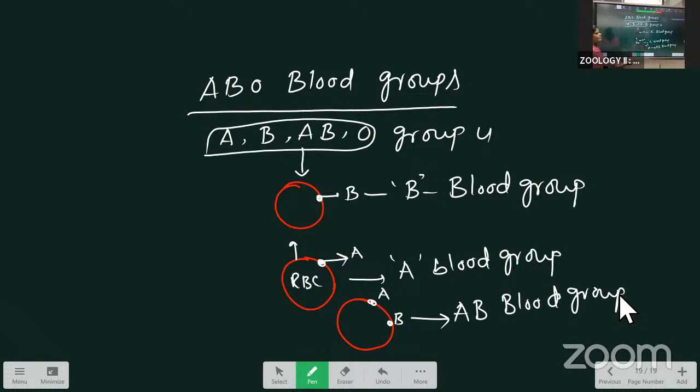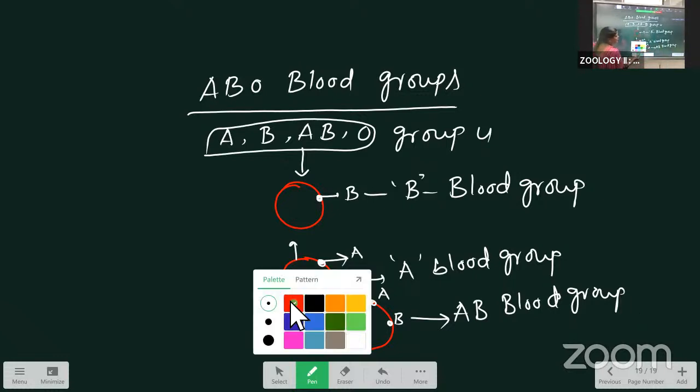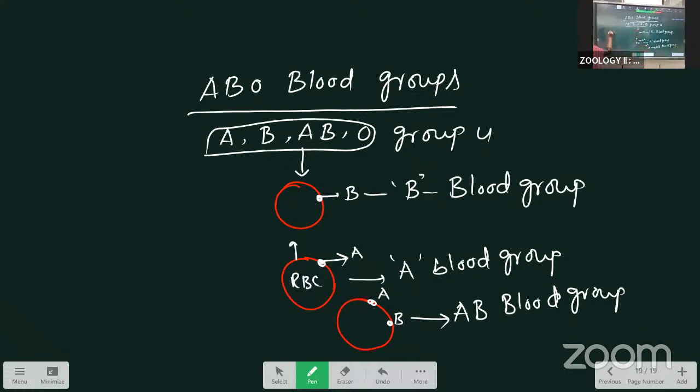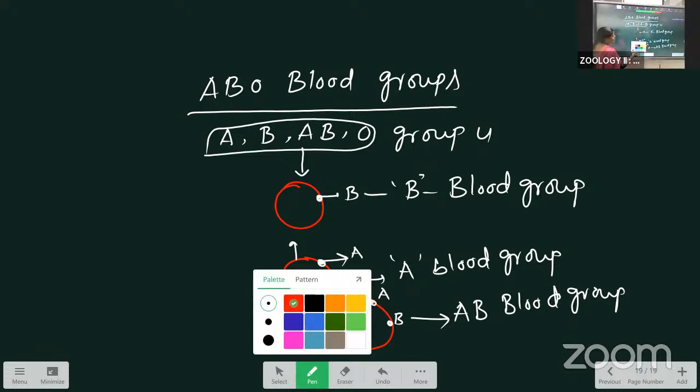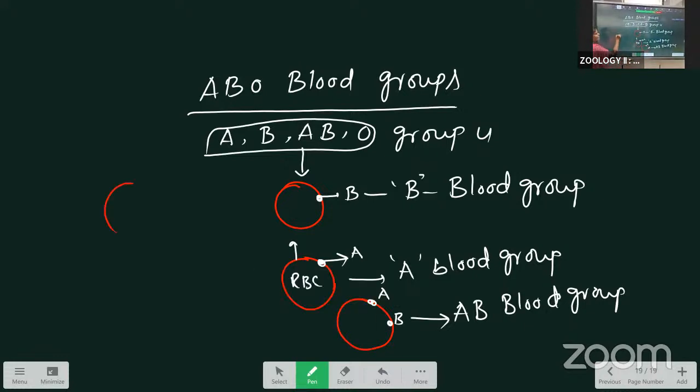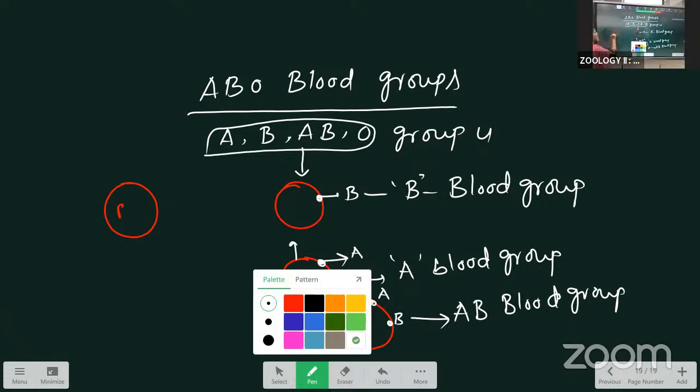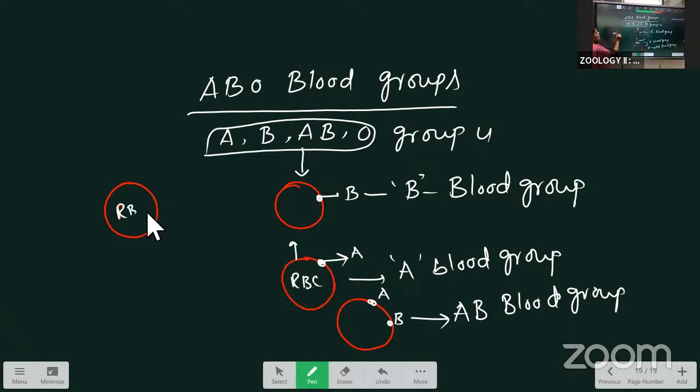Next, the last one, the fourth blood group, is called the O group. O group means on the RBC there are no antigens. Normally the antigens are present, but here the antigens are absent. The O group doesn't have any antigen, that's why it is called the O group.